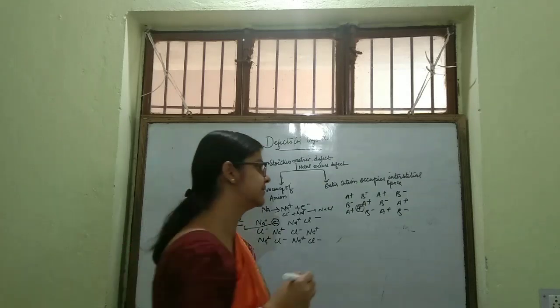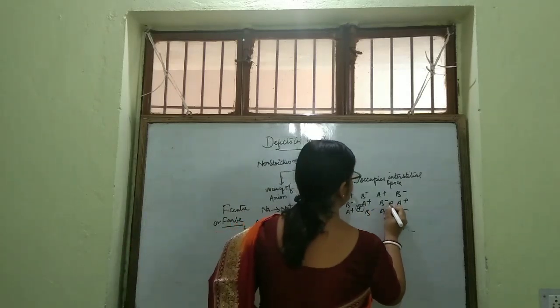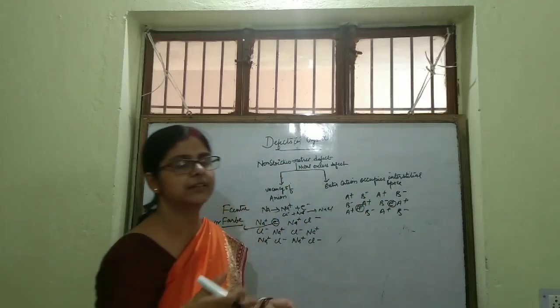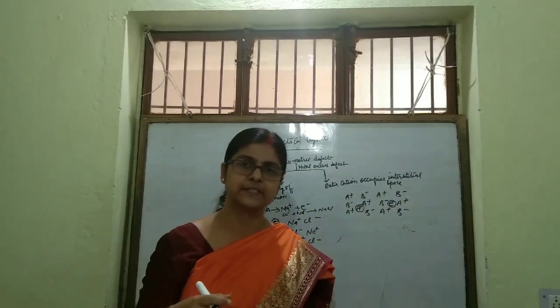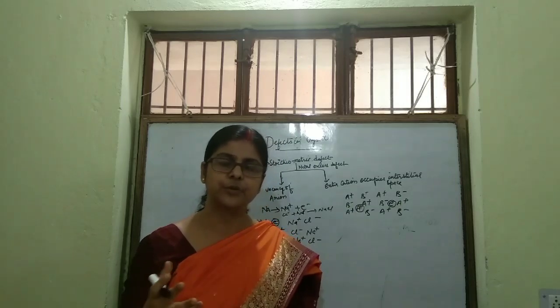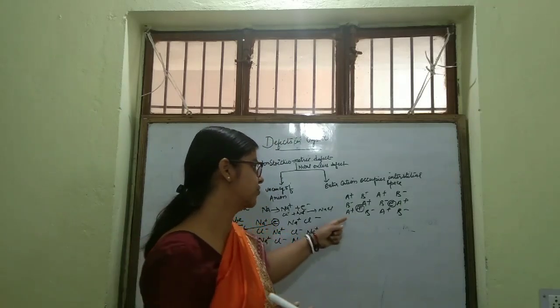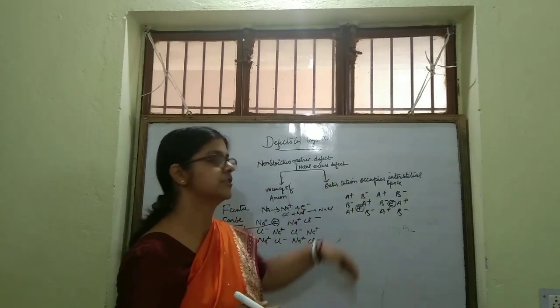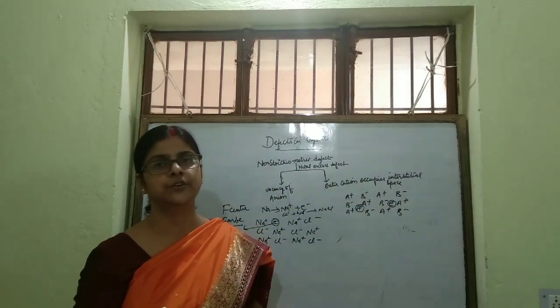How will it be balanced? It will be balanced by an electron which will occupy some other interstitial place. To maintain the neutrality, the electron will be present here. So again the crystal as a whole will be neutral.